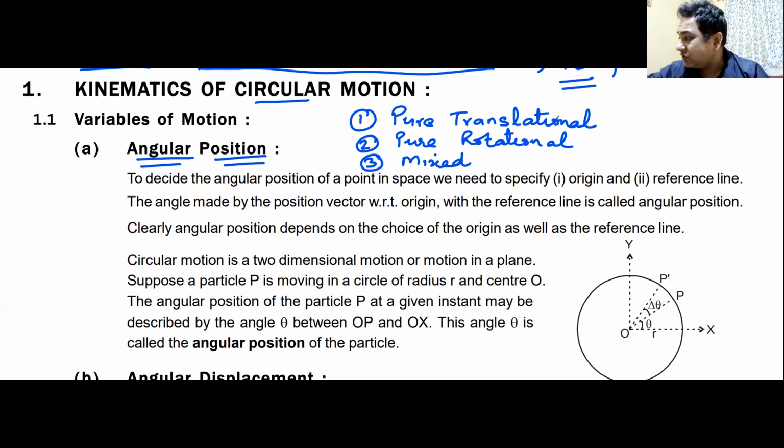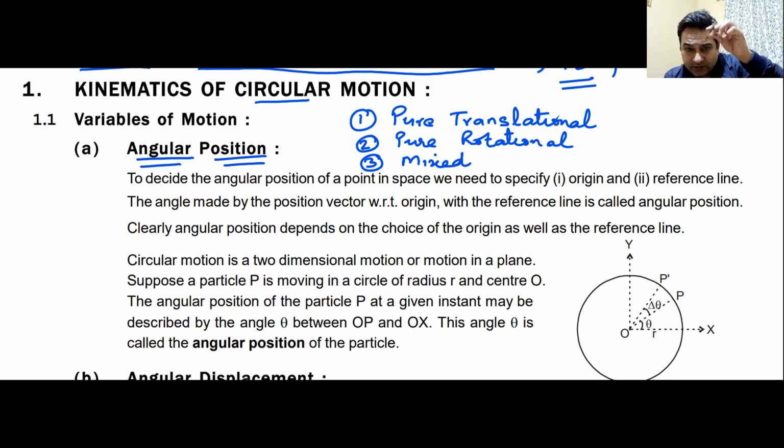For example, I should not throw this pen. I can throw this pencil like this. See how the pencil is moving? I have demonstrated it before. It goes up and comes down, and this is a combined or mixed motion.